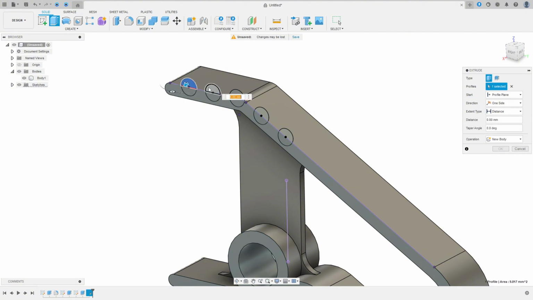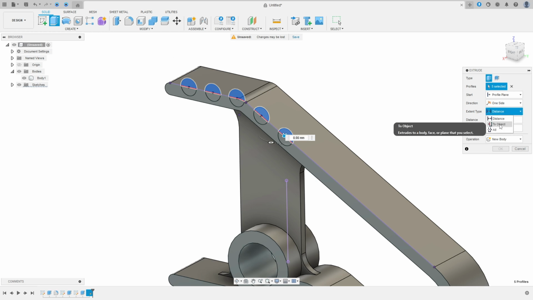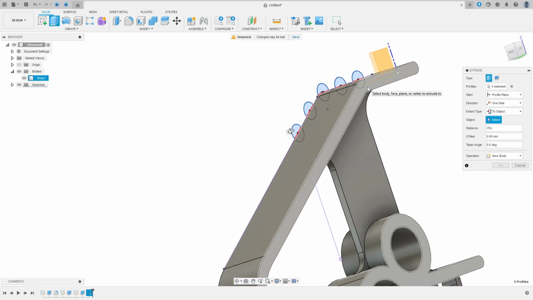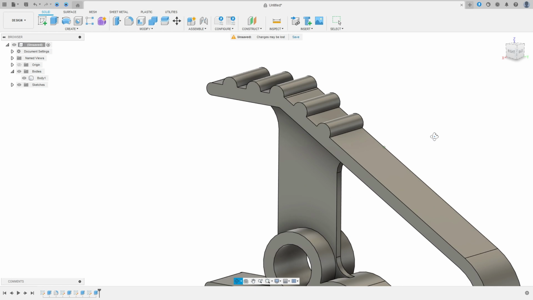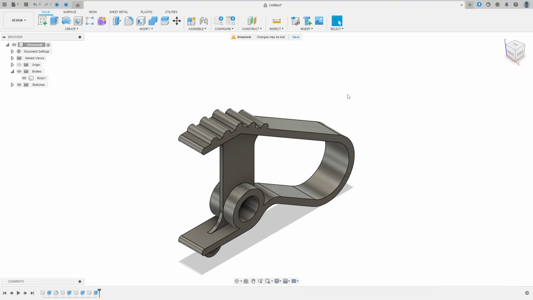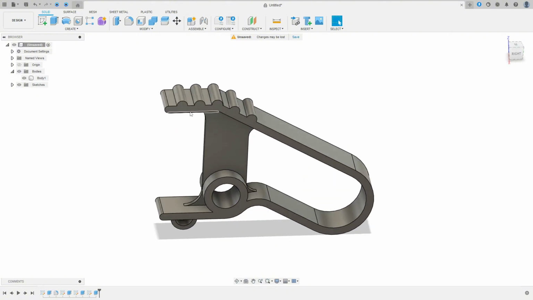Go to extrude, select all this profile here. The extrude here, the extended type, select to object and select this face. Operation join and press OK. We made this, okay? Now we need to add fillet in this edge here.